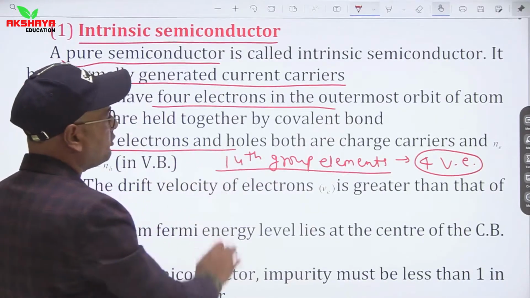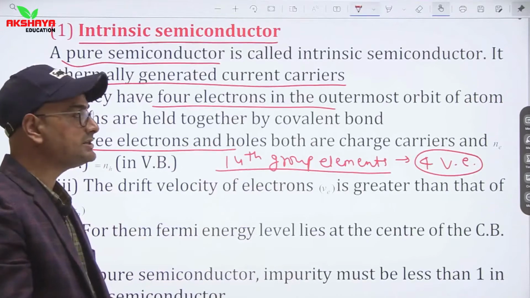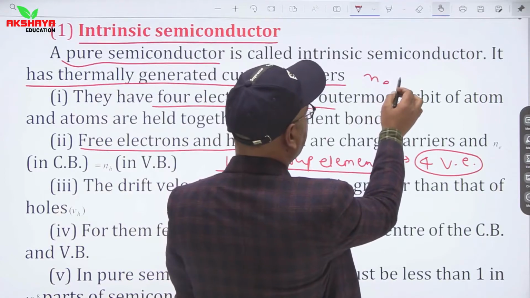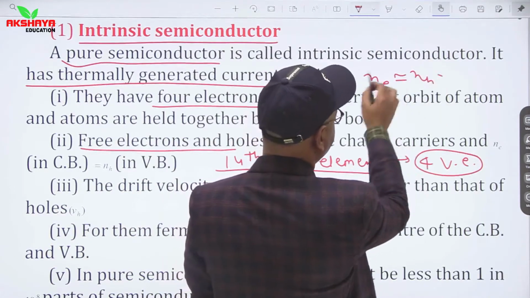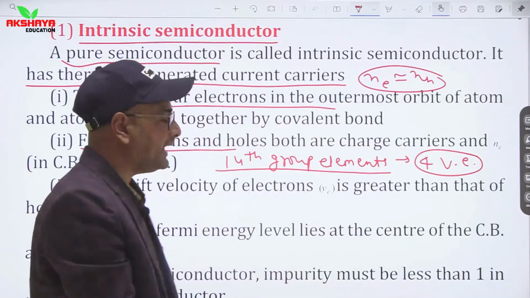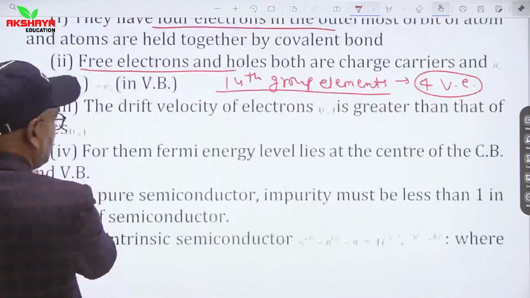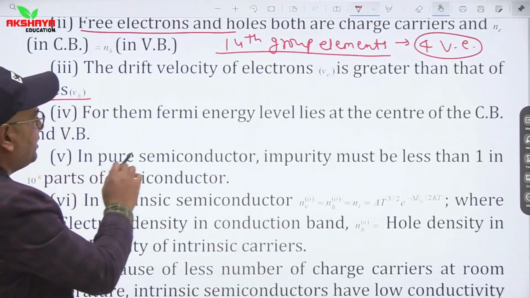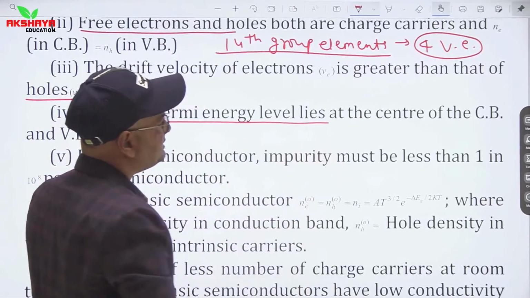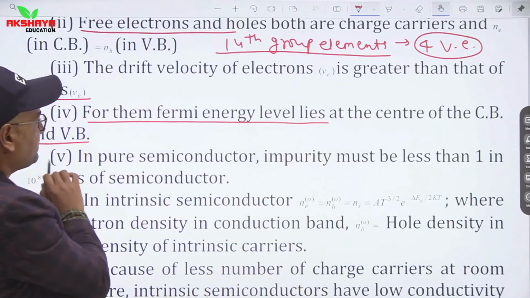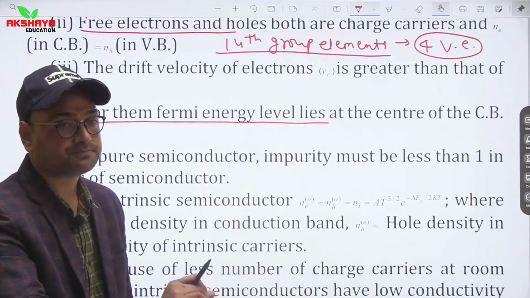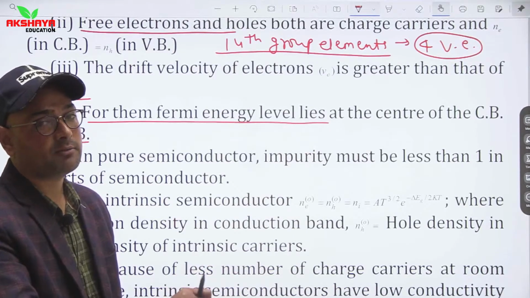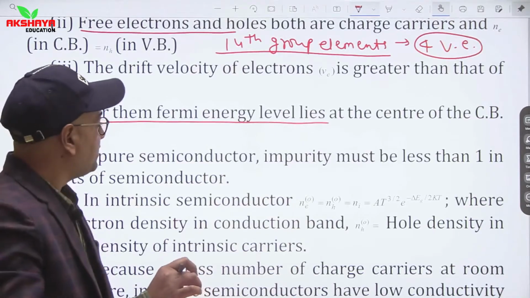Free electrons and holes both are charge carriers in case of intrinsic semiconductors, and if we talk about their density, then in an intrinsic semiconductor the number of electrons is almost equal to the number of holes. Both are equal in density. Drift velocity of electrons is greater than drift velocity of holes. For them, Fermi energy lies at the center of the conduction band and valence band. Their Fermi level lies almost at the mid of the conduction band and valence band.